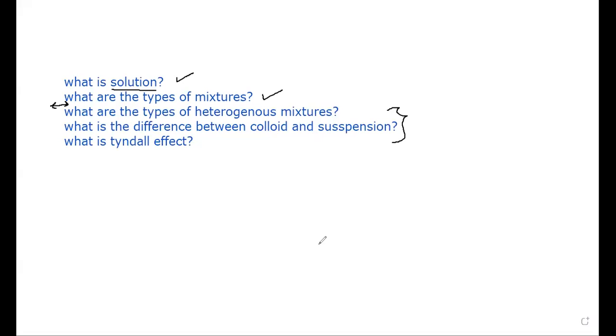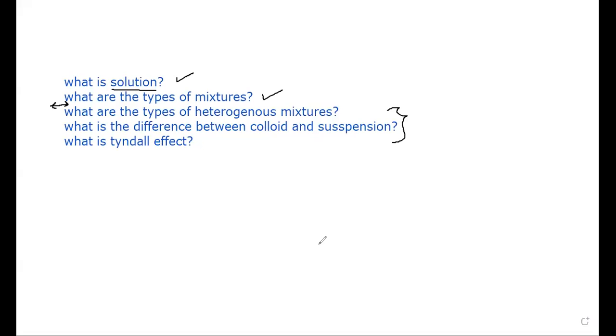Actually, the particles in suspension are big enough to settle down and drop to the bottom of the beaker. Like sand particles, their size could be more than 10 to the power of -5 centimeters. So they are too big to be completely carried by the water, so they settle down, and some of them stay suspended between the water molecules. That's why we call it suspension.